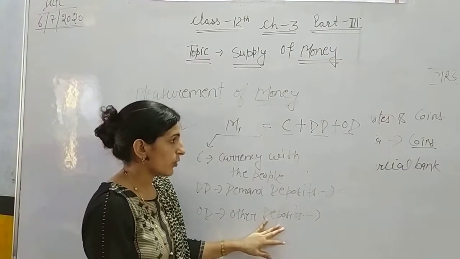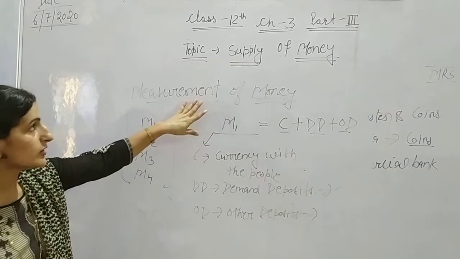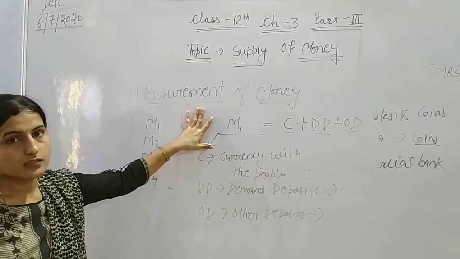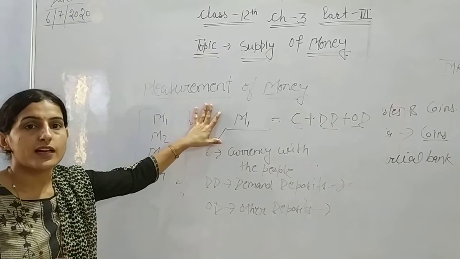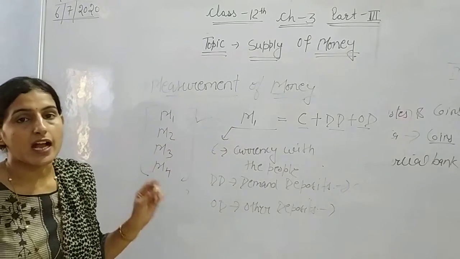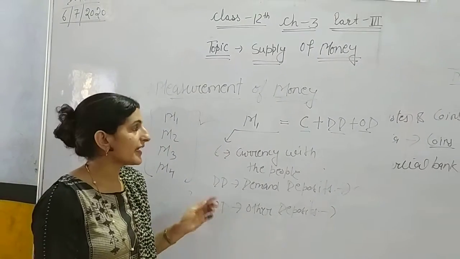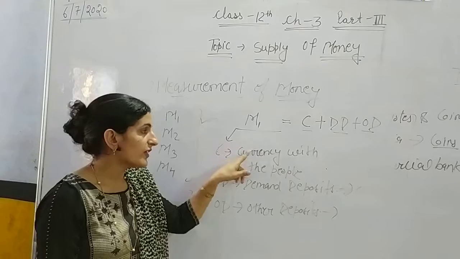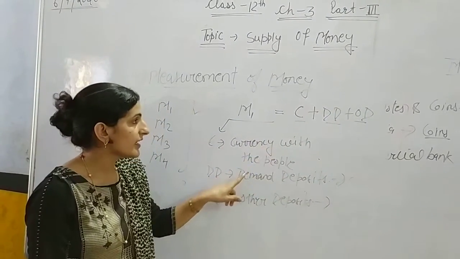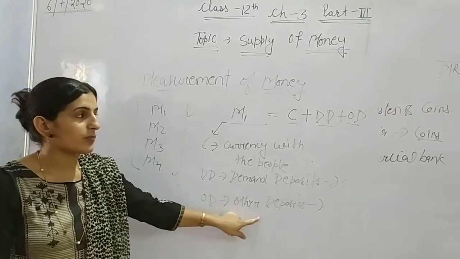So students, we studied about the supply of money. Firstly, the meaning of supply of money. What is the meaning? The currency held by the people of a country at a given point of time, that is supply of money. Whose supply? RBI, government and commercial banks. After that, measurement M1 is equal to C plus DD plus OD. C is the currency with the public, demand deposit and other deposit.